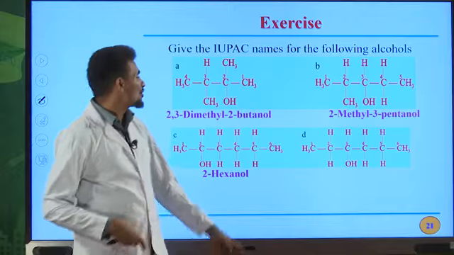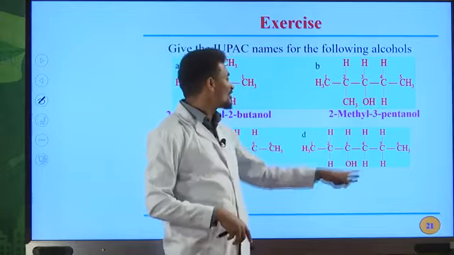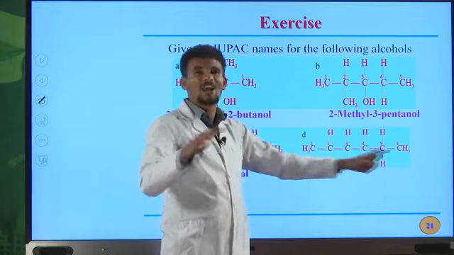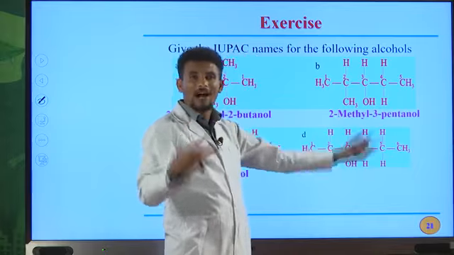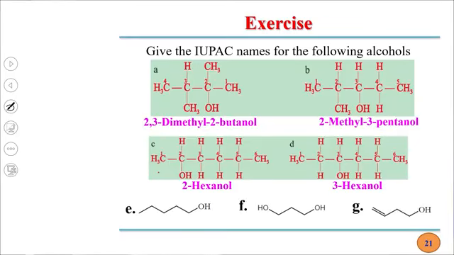What about the IUPAC name for this compound? We have only OH on third position. We have no substituents. The total number of carbon atoms in the chain is 6. That is hexanol. So you must indicate the OH by Arabic numerals. Therefore, the IUPAC name for this compound is 3-hexanol. 3-hexanol is the IUPAC name for this alcohol. Okay, another example.